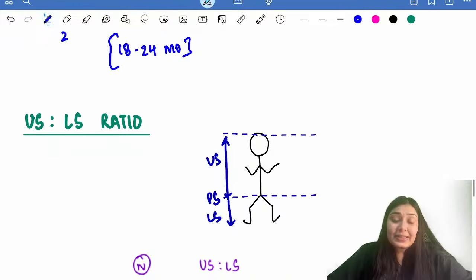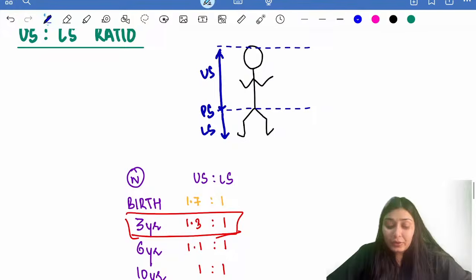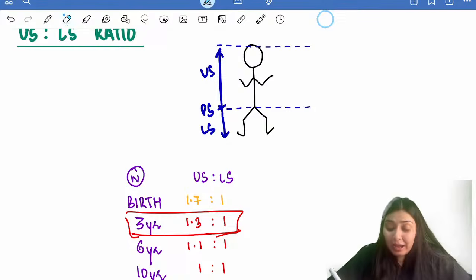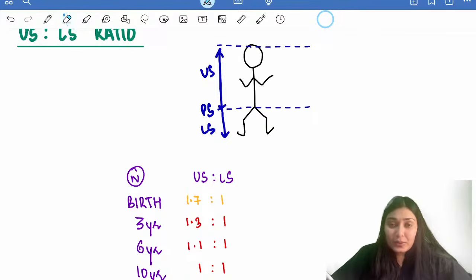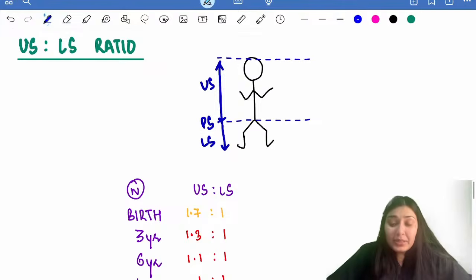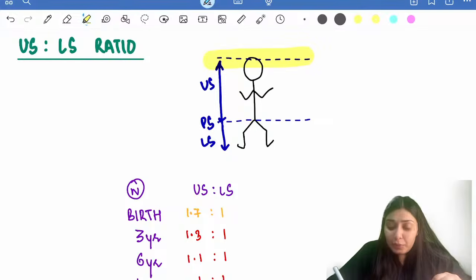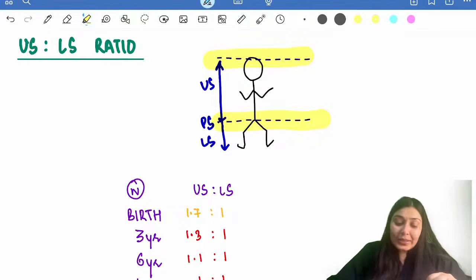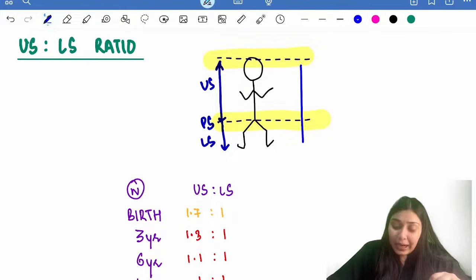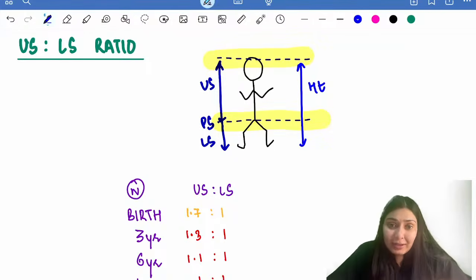While we are discussing this height, I want to discuss this very important ratio that is known as the upper segment lower segment ratio. What is the upper segment? If the child is standing like this, from the top of the head till the pubic symphysis, this is the upper segment. And how do you calculate the lower segment? If you subtract the upper segment from the total height, this is the lower segment. So this ratio is very important.